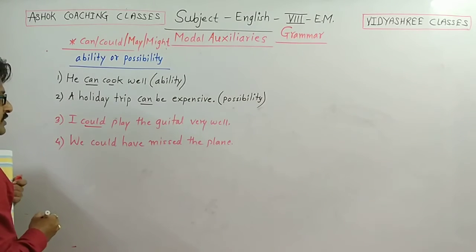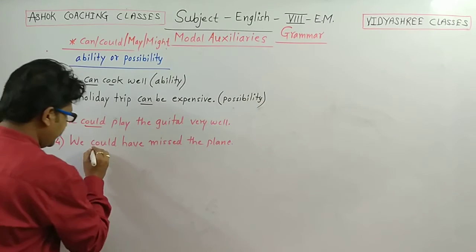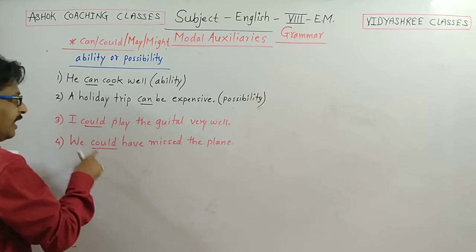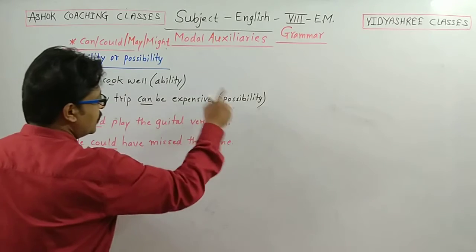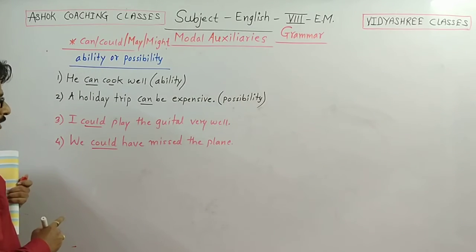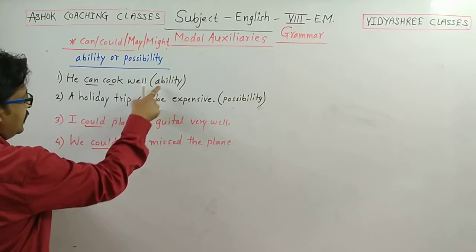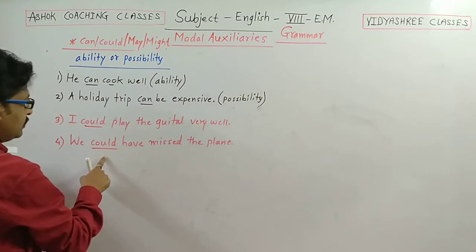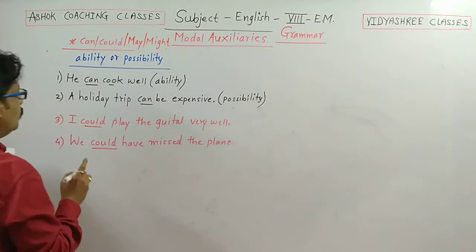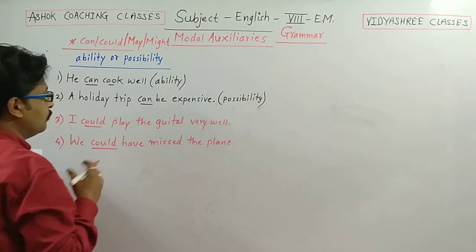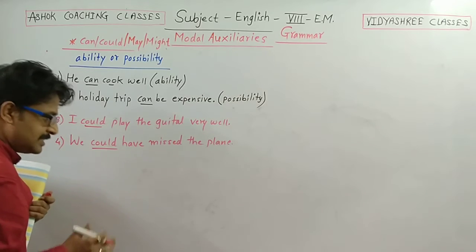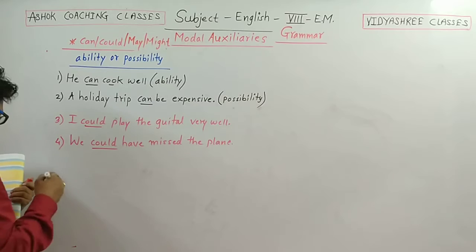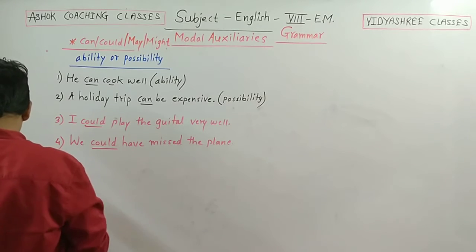Here in this sentence, could is a modal auxiliary and it expresses possibility. Keep in mind: can, ability; can be, possibility; could, ability; and again could have, possibility. So can or could, both these auxiliaries are used for ability or possibility.